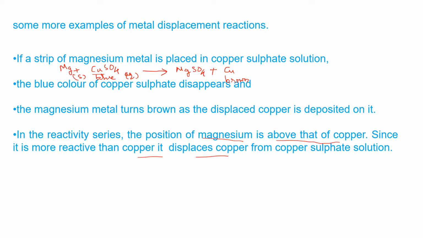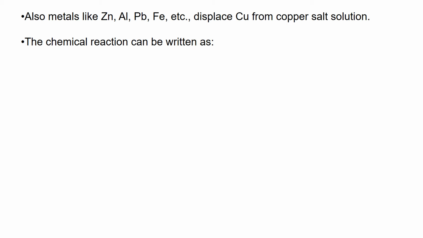So next let us learn about some more examples. The metals like zinc, aluminium, and some other metals like lead, iron, etc., will also displace copper from copper sulfate solution. The chemical reactions with all these metals can be written as follows. The first one is zinc. How does it react? Let us write the formula for that.